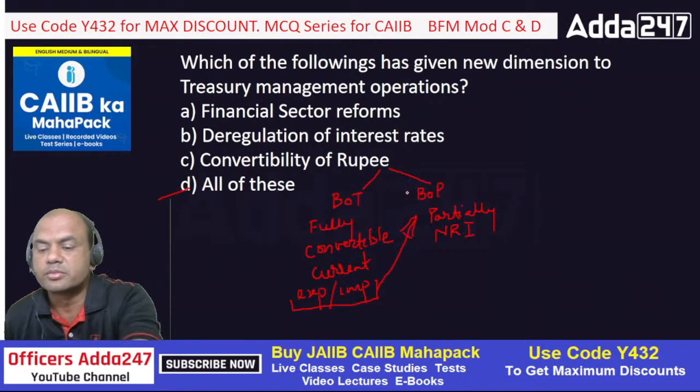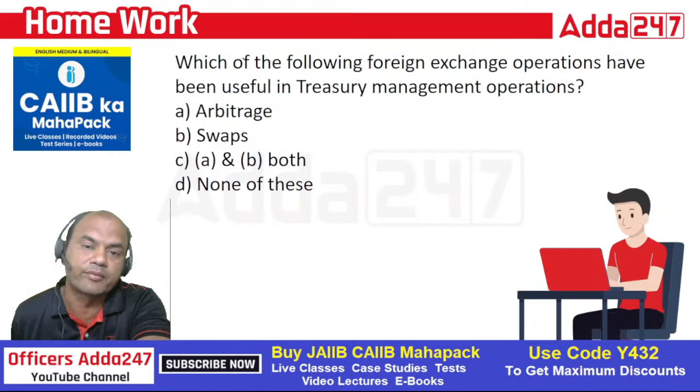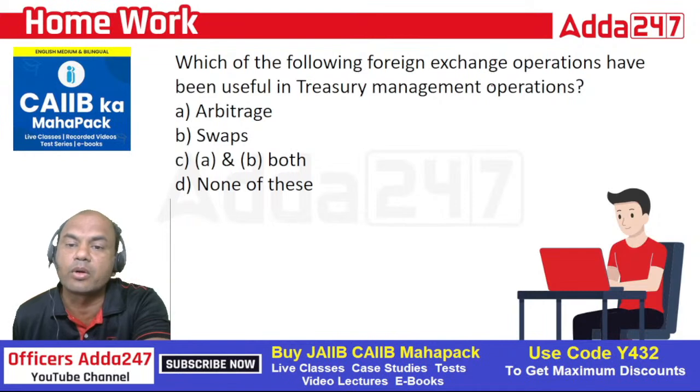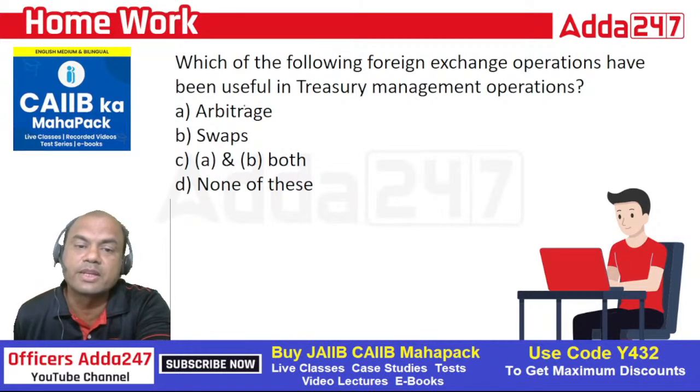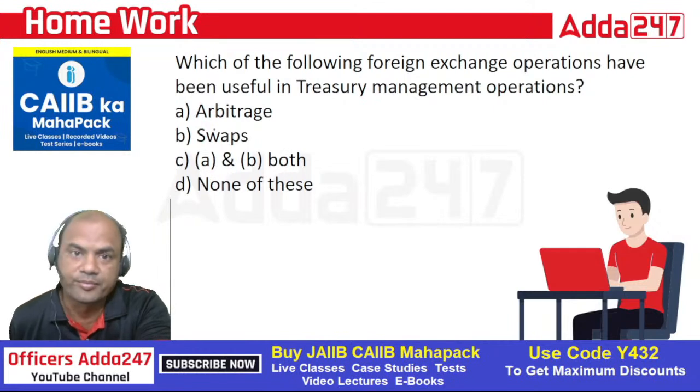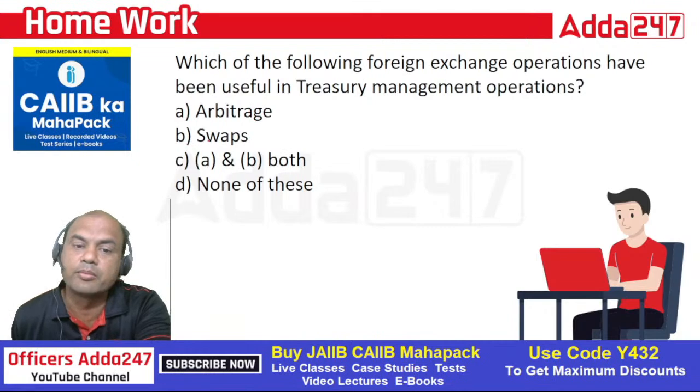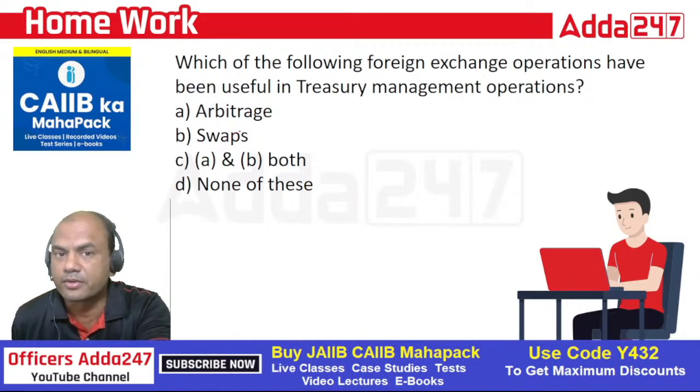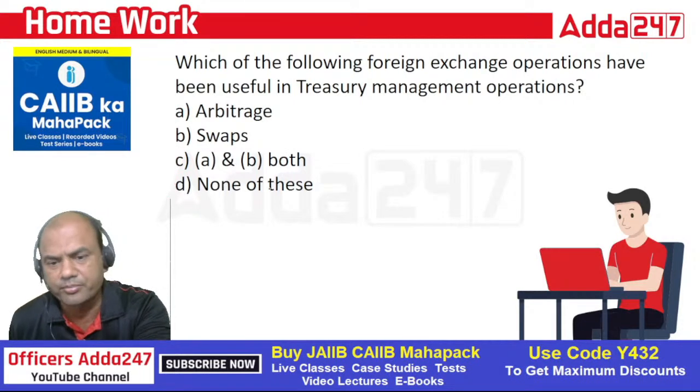Okay, move on. Now, this one is for your homework. Which one of the following foreign exchange operations have been useful in treasury management operations? So, in treasury, which of these activities are used mainly to earn profits? Number one, arbitrage. Second one, swaps. C is both A and B, and D is none of these. Now, what you have to do as homework is understand the meaning of arbitrage and swaps. Tomorrow, I'll explain it in the next lecture. But till then, you should also work something. So the answer can be A, B, or C. Definitely not D. Okay, move on.